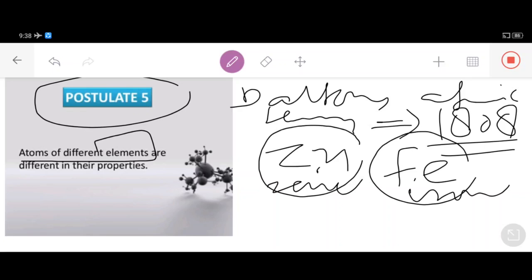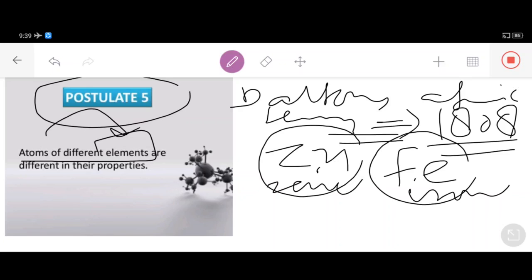That's why I told you, atoms of different elements. They are different elements. The moment we break these two elements, zinc and iron, they will change into different atoms.